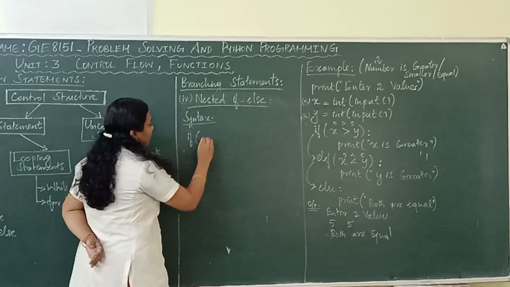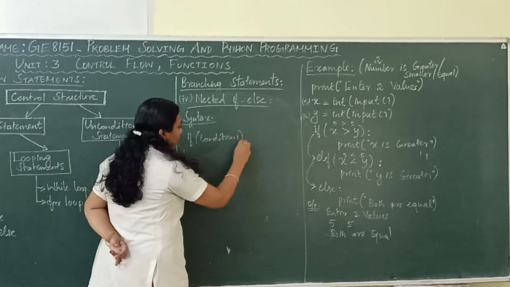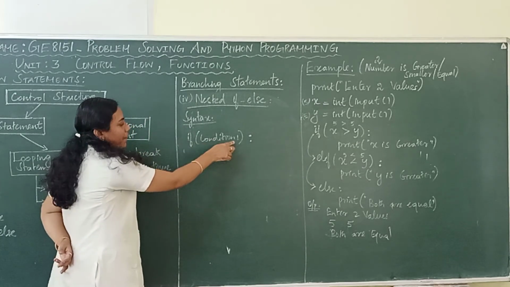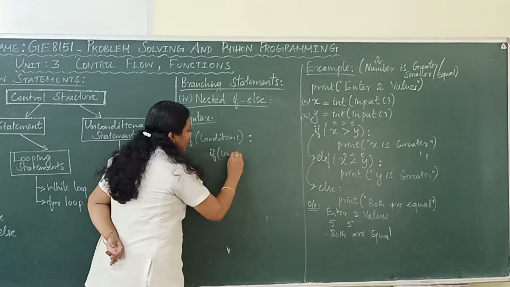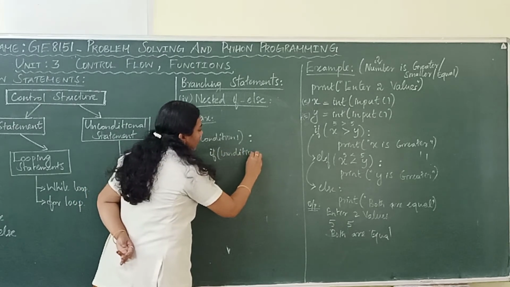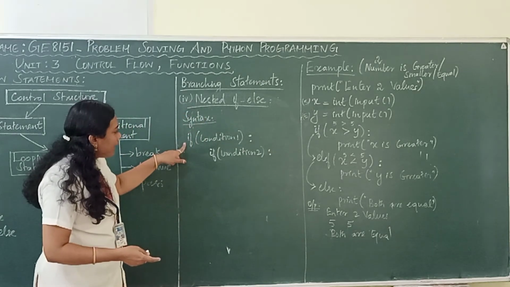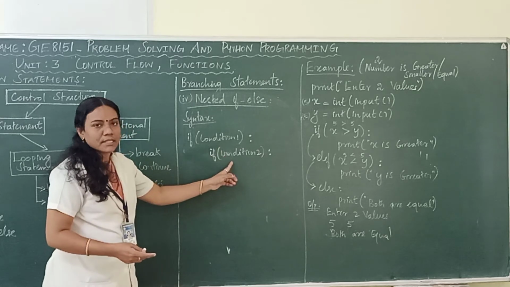First, we provide a condition: if followed by condition number 1 colon. Inside this if, we provide another condition, condition number 2. Condition number 2 is present inside the first condition, that is, inside the first condition I have written the next condition.